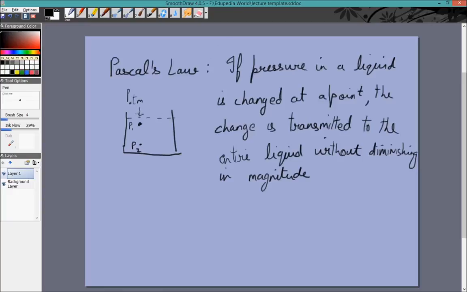So there will be an atmospheric pressure acting here. So that pressure will be the pressure at this point. We know that pressure at this point will be rho gh higher than the pressure at this point, where h is this height. Similarly, the pressure at this point will be rho gh higher than the pressure at this point, where now h will be the height between these 2 points.